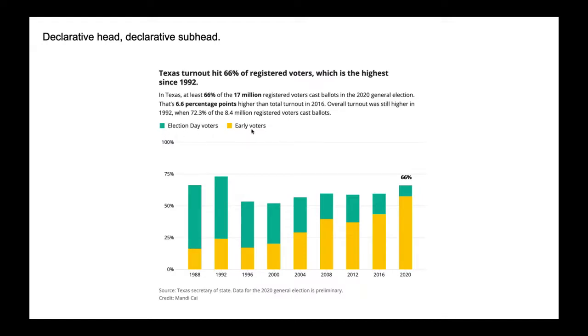Here's the legend right here, the green box and the yellow box that tells me what the colors mean. Really importantly, that needs to make sense to readers, okay? Visualization software might label these things, but you might need to relabel them in order for readers to understand. This does not have a caption, so what I take from that is that there's nothing that the reader needs to understand other than this to interpret the graph well. We have the source, Texas Secretary of State. Data from the 2020 general election was preliminary, and the credit line is who made it.